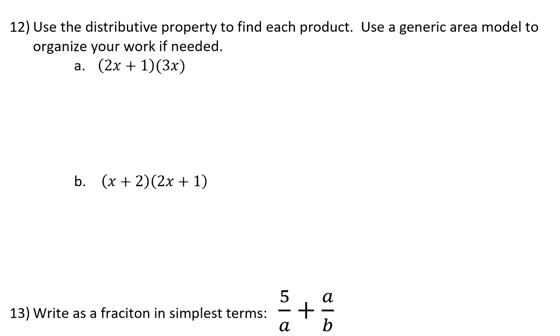Use the distributive property to find each product. Use a generic area model to organize your work if needed. I don't know that it's needed for part A, but I think it's useful to look at. So what I'm doing with part A is I notice that I have here a monomial, right?